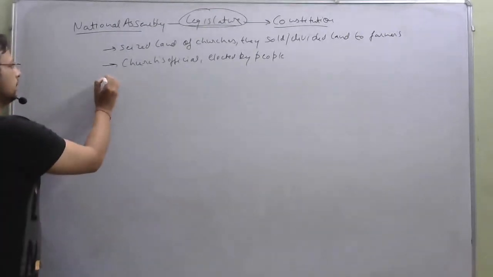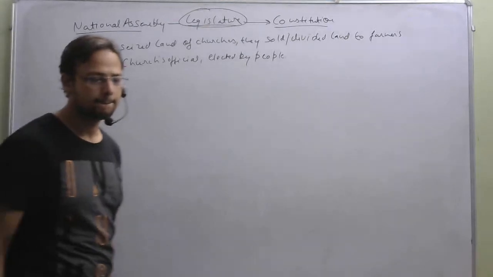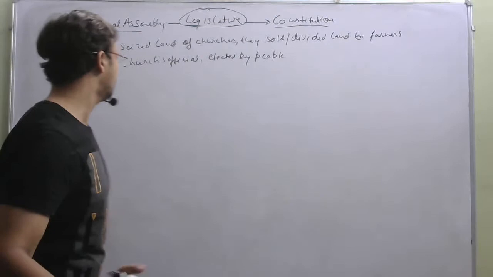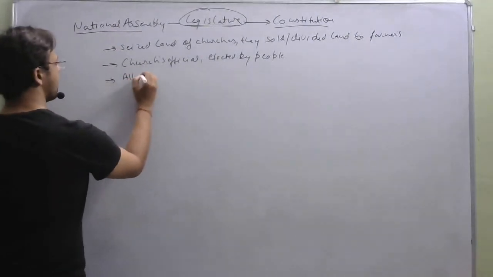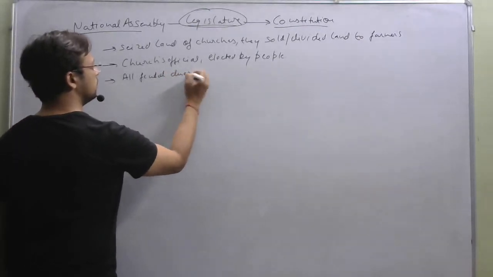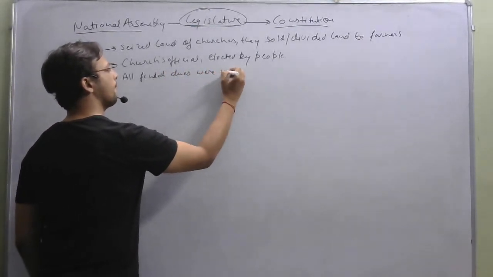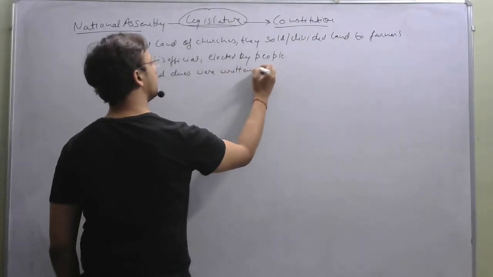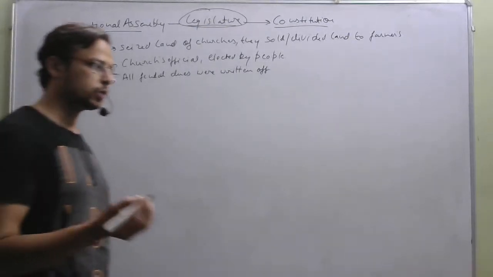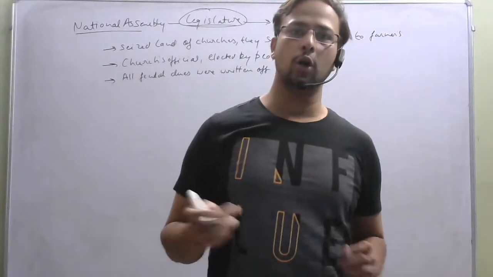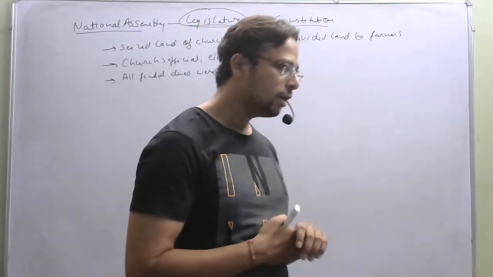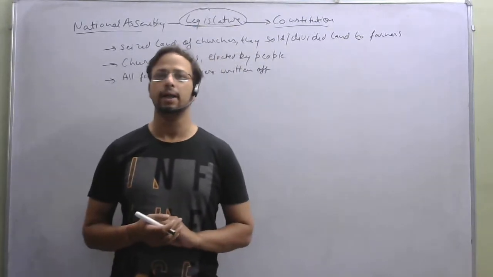Third, all feudal dues were written off. In the sense that all the feudal dues owed to the kings and the feudal lords were written off by law. So this was the law made by the National Assembly at that time.